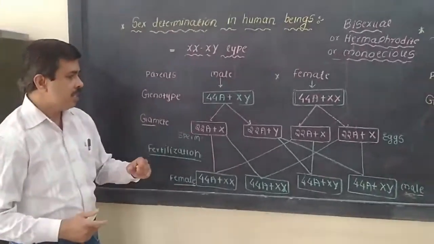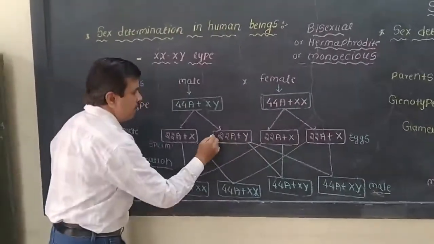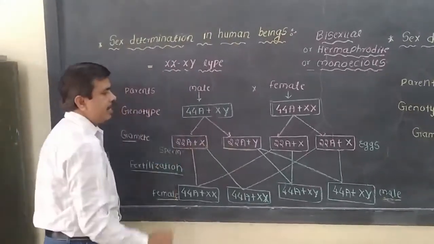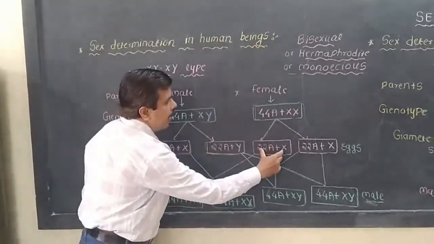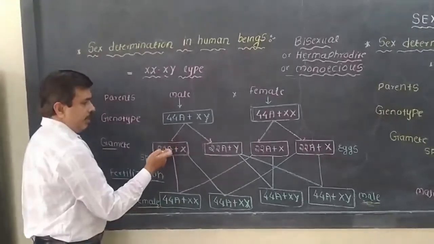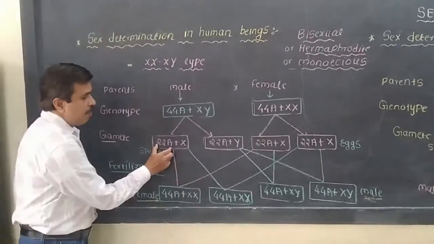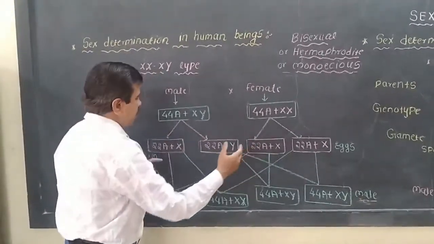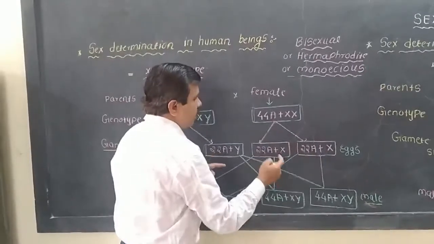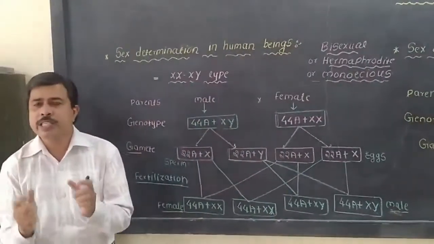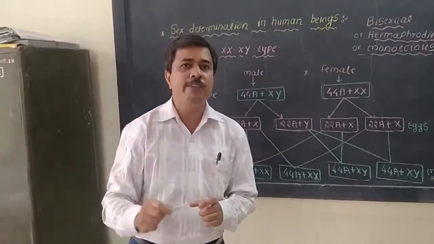But one of the important things is that the sperm is responsible for the determination of the sex of the child, depending on which type of sperm fuses with the egg. If this type of sperm fuses with the egg, it produces a female, and when this type fuses with the egg, it produces a male. So the sex of the child depends on which type of sperm fuses with the egg.